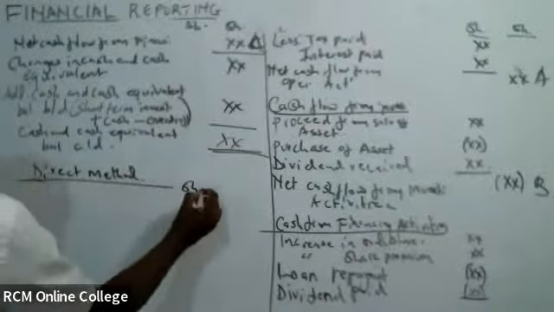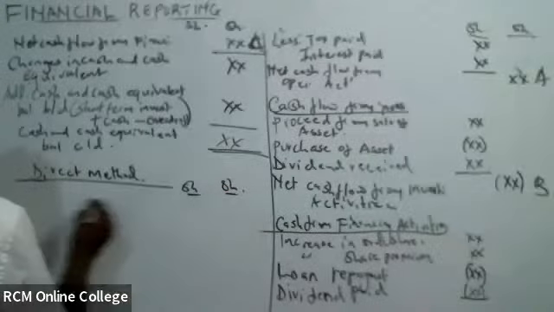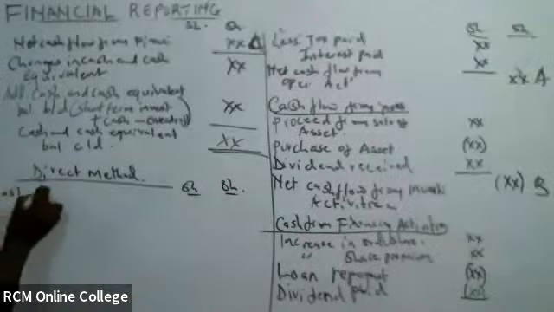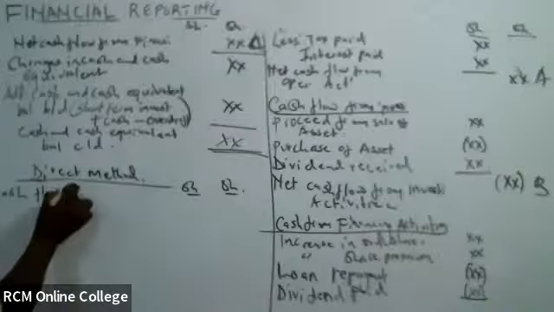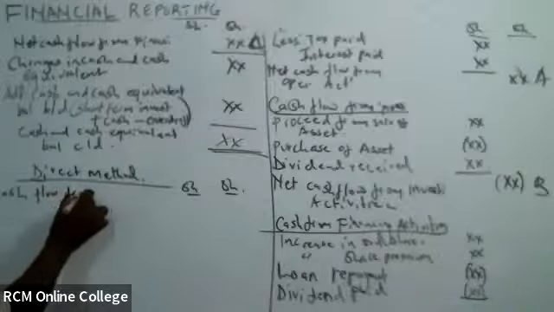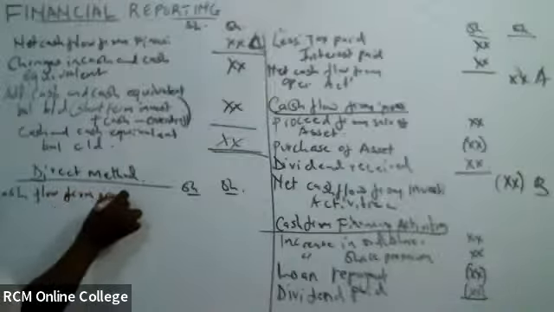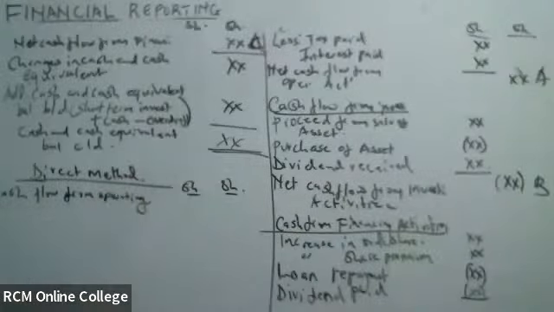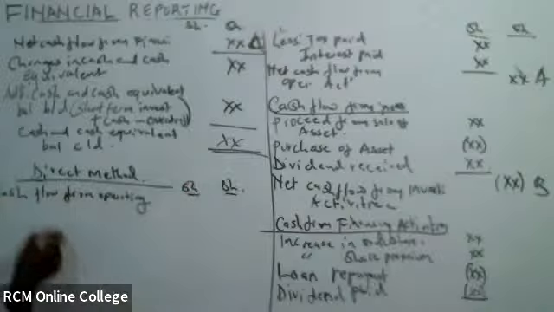So for the direct method, we shall have still two columns. Here I have cash flow from operating activities. Of course, this will be a direct flow from cash book.